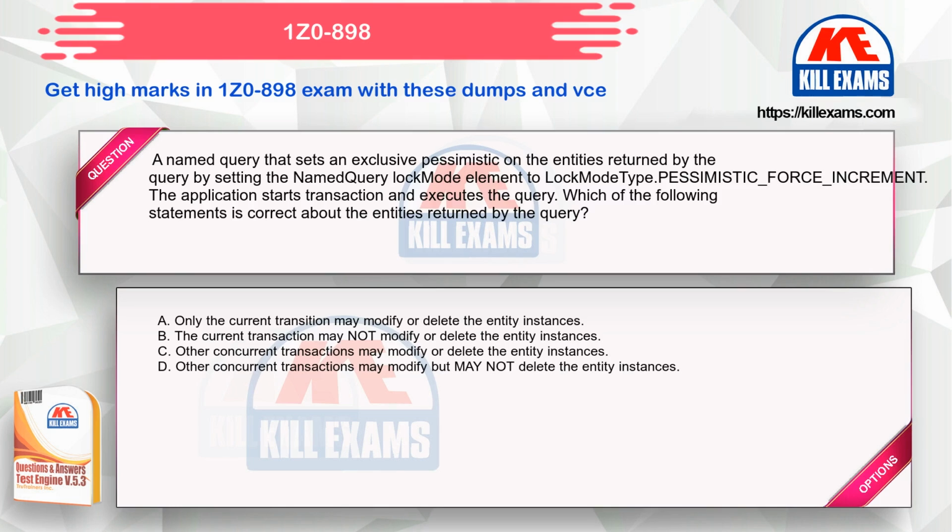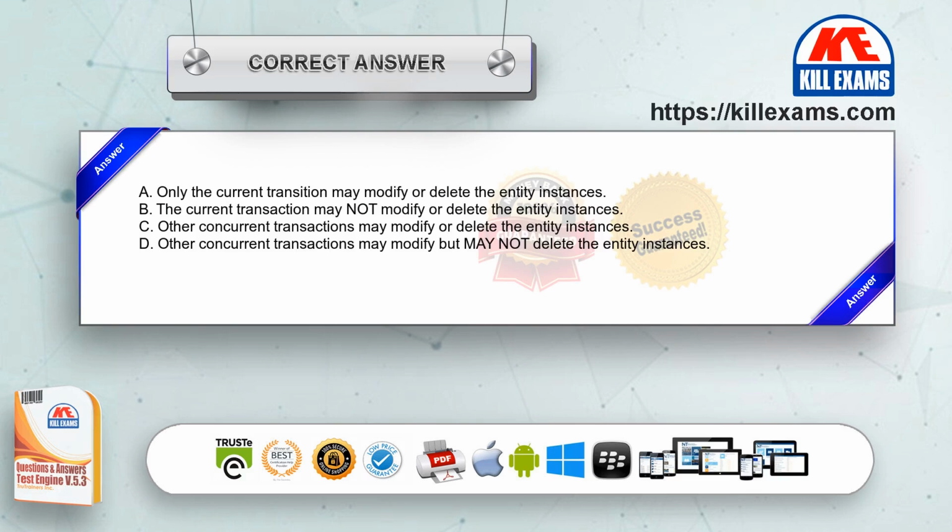Option A. Only the current transaction may modify or delete the entity instances. Option B. The current transaction may not modify or delete the entity instances. Option C. Other concurrent transactions may modify or delete the entity instances. Option D. Other concurrent transactions may modify but may not delete the entity instances. The correct answer is option C.